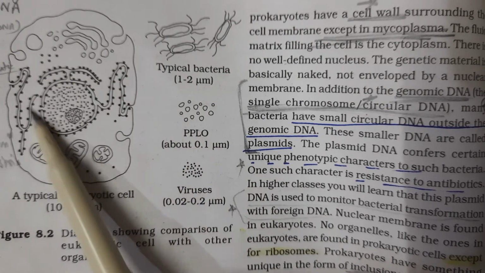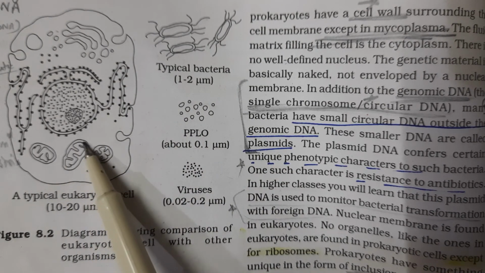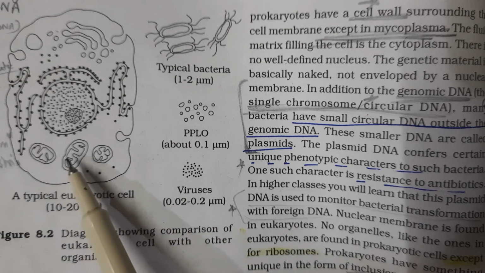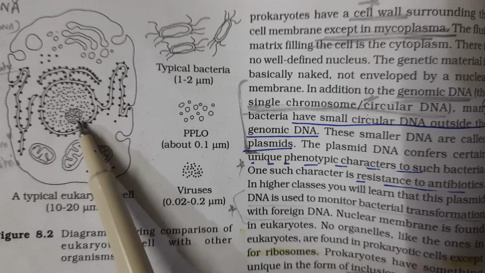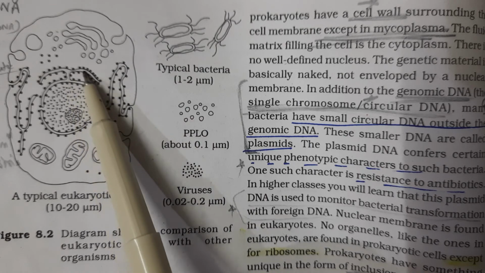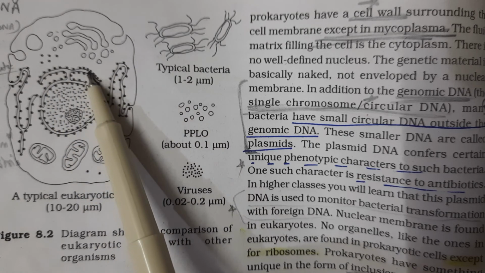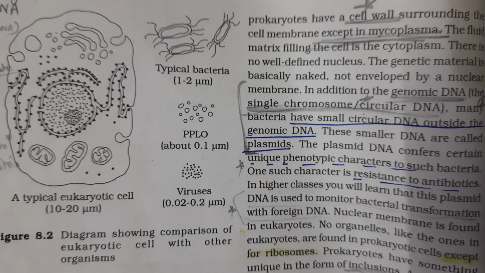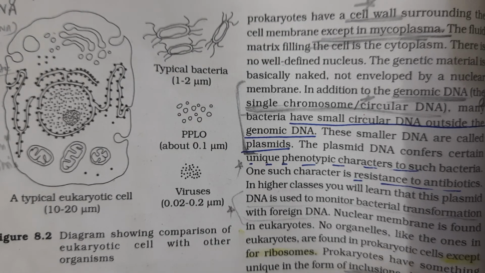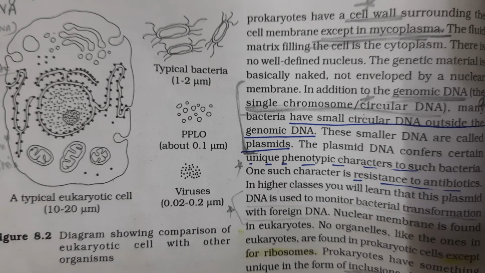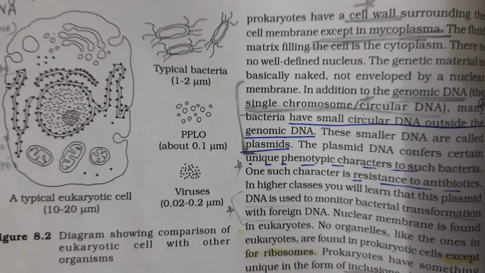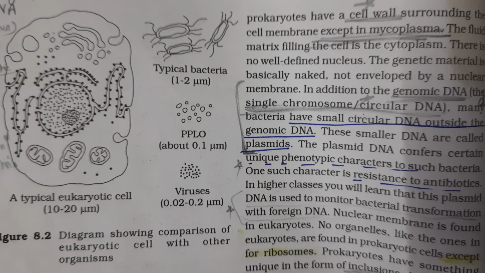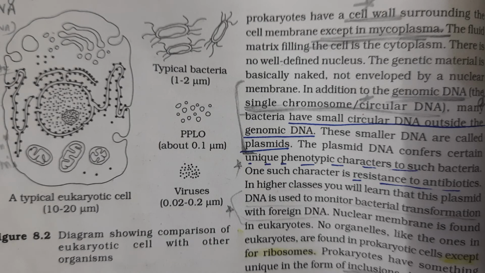So here as we can see that these are organelles which have a membrane. This is the mitochondrion, a nucleus, and rough endoplasmic reticulum having ribosomes. So which were the two other organelles having ribosomes? That was chloroplast in plants and mitochondria, and also on RER ribosomes are found. So what is the typical size of a bacteria? That is 1 to 2 micrometers.